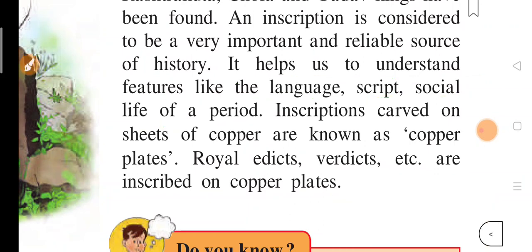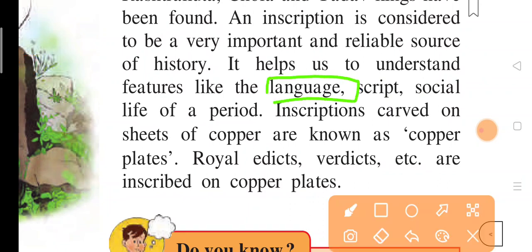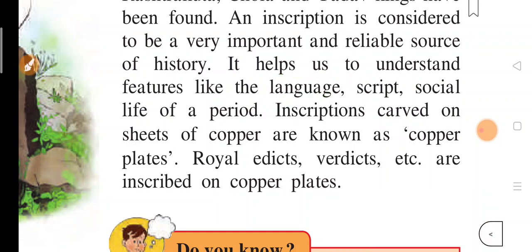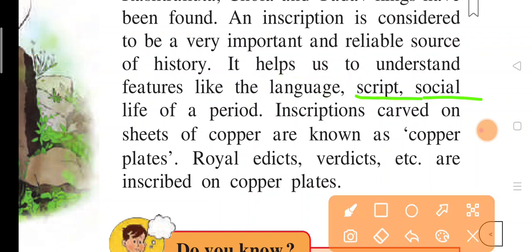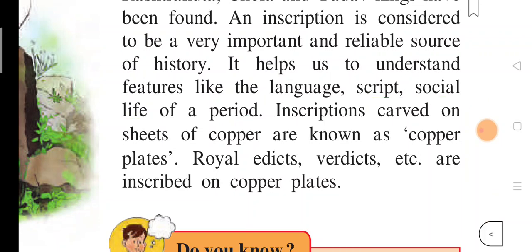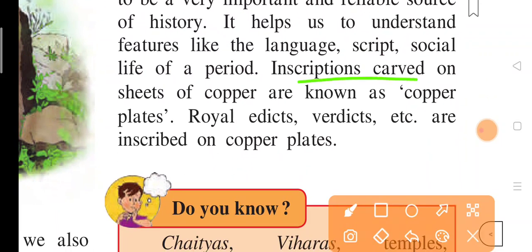Through inscriptions we can learn about the language, because if they make an inscription, they make it by hand using a language. In this way we can learn about the language, the script and the social life of the period. Now, inscriptions carved on sheets of copper are known as copper plates. This is an important sentence; they can ask what copper plates are.